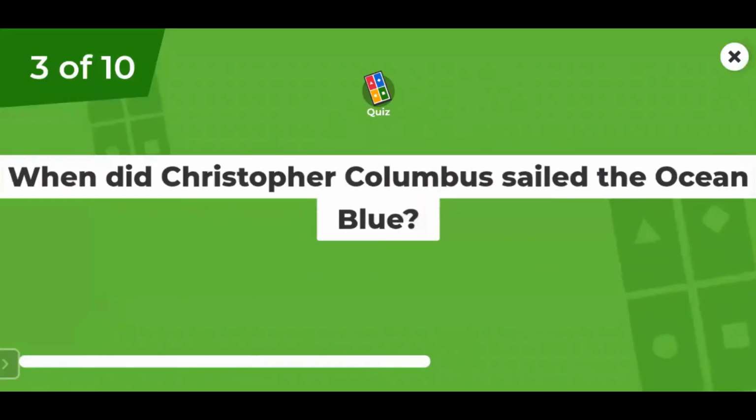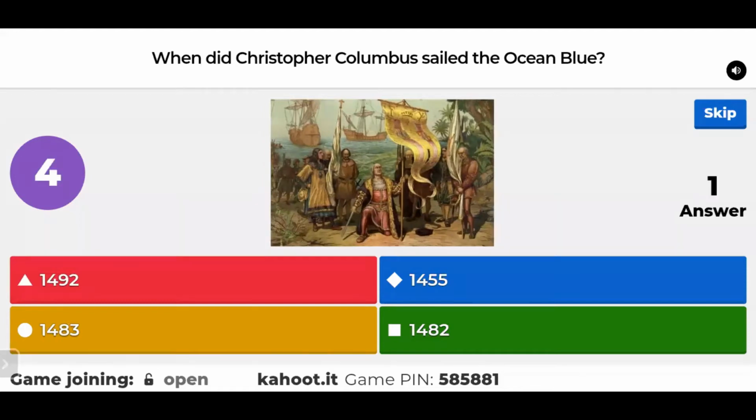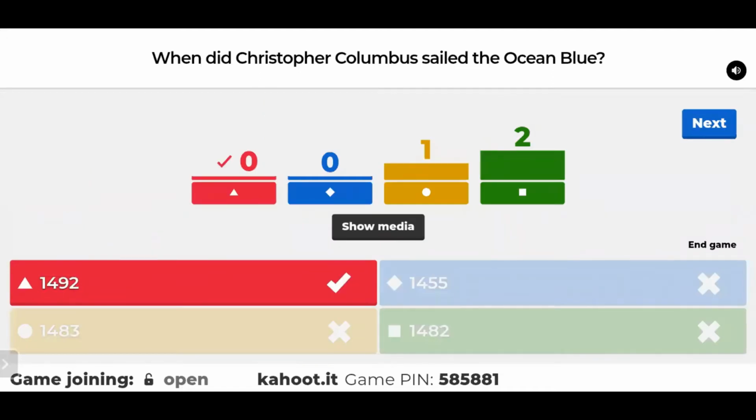Third question: when did Christopher Columbus sail the ocean blue? Is it in 1492, 1455, 1483, or 1482? Unfortunately, no one got it correct. One thinks it's 1483, another thinks it's 1482, but the correct answer is 1492. It was the same year that Christopher Columbus found America.